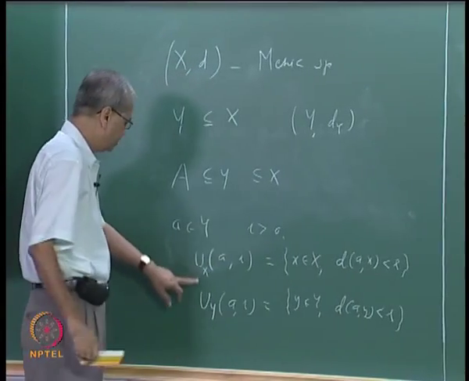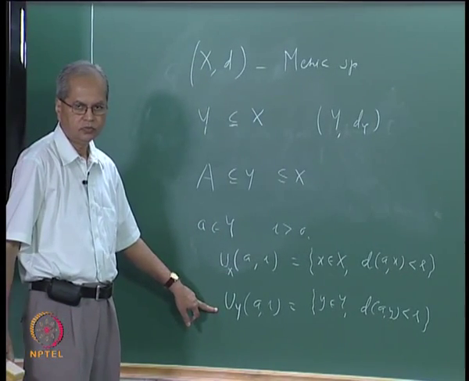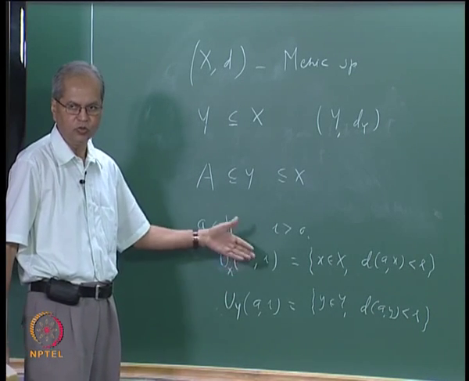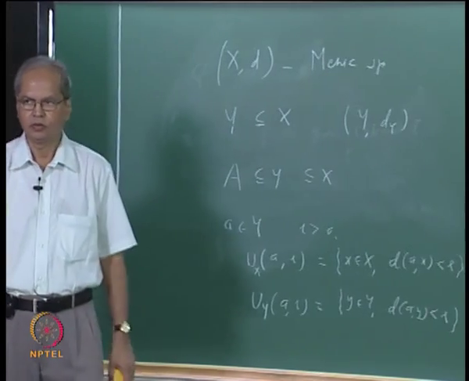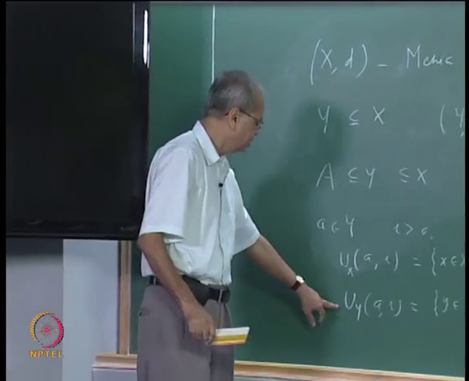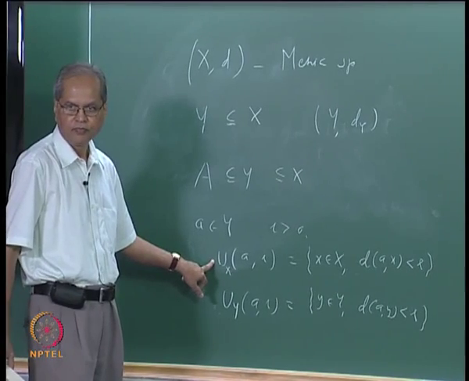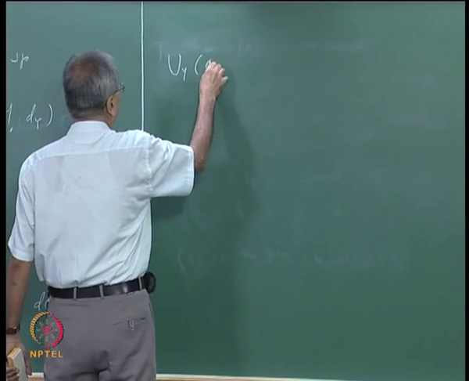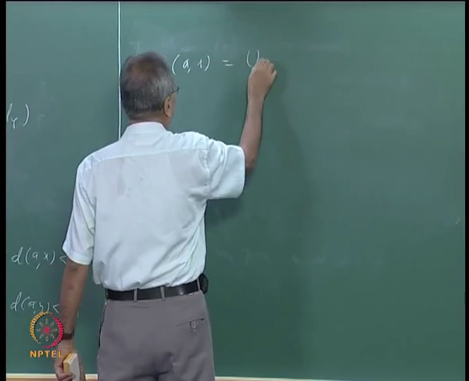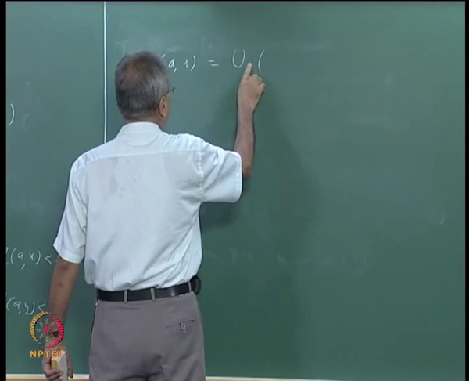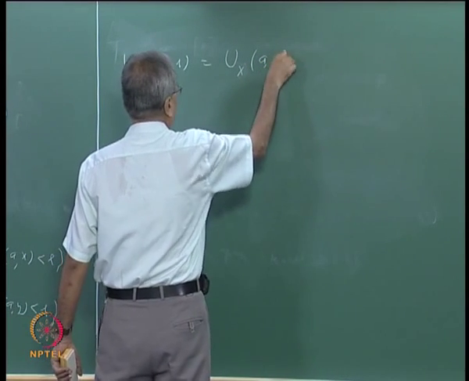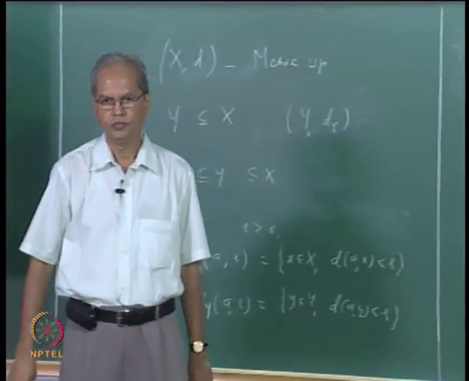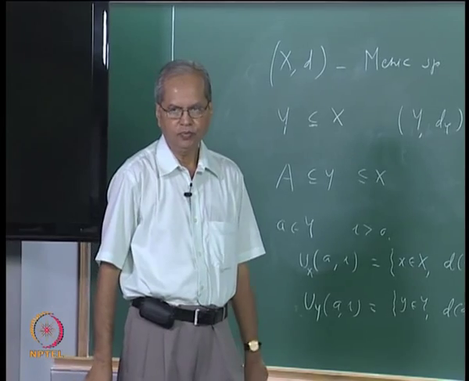Now how are these two sets related? Can you say something more than that? That is clear, U_y is contained in U_x is fine. Can you give an even better description? That's right, this is nothing but the intersection of this with Y. What we can say is that this open ball U_y(a, r) is nothing but U_x(a, r) intersection Y. That is clear, okay, alright.